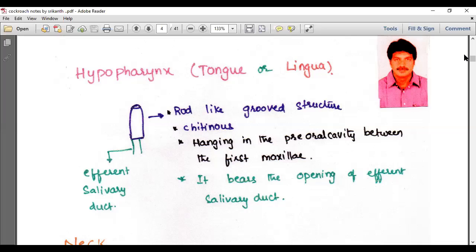Pre-oral cavity, what is it? Oral cavity is like our buccal cavity. If anything is in front of it, we say pre-oral cavity. It bears the opening of the efferent salivary duct. Who is the efferent salivary duct? We'll get to it in the digestive system. Simply now I can say it secretes saliva. That is the salivary gland, and from the salivary gland a duct comes, the efferent salivary duct, which opens into the hypopharynx. So what is the function of the hypopharynx? Simply we say it secretes the saliva.